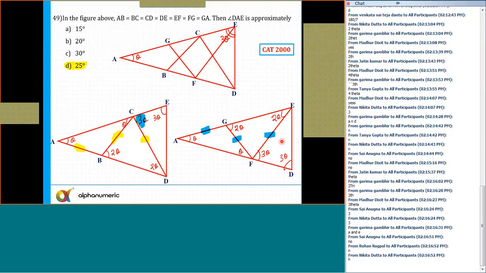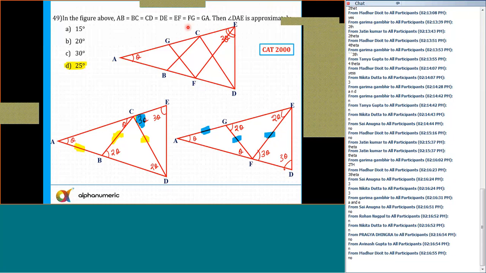Because remember, this length and this length are equal. EF equal to ED. So these two are equal, so 3 theta. So angle D is equal to 3 theta. So this is also 3 theta.